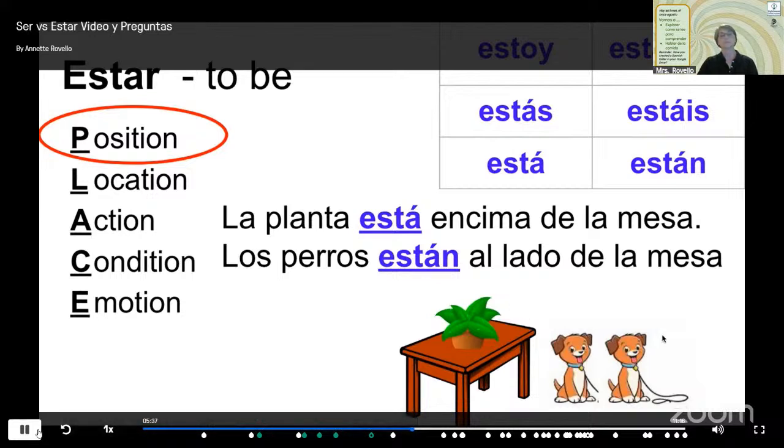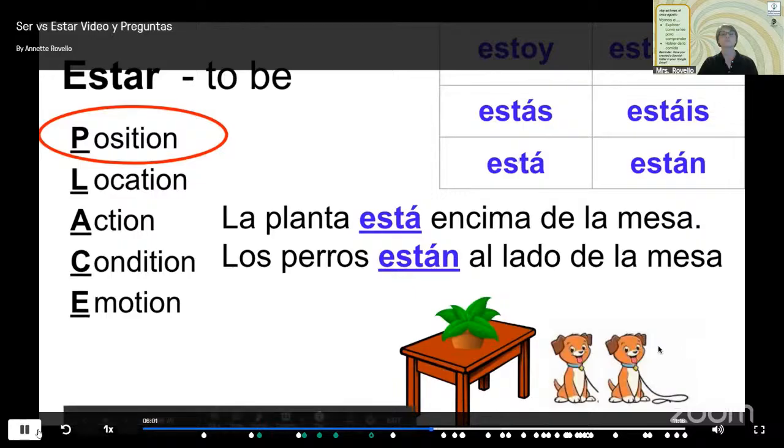This brings up an important topic because in this example, we are not talking about people. And up until this point, we've been talking about people. So when we are talking about things, the plant, the dogs, if the thing is singular, if it's just one thing, like the plant, we're going to use the third person singular form of the verb, está.